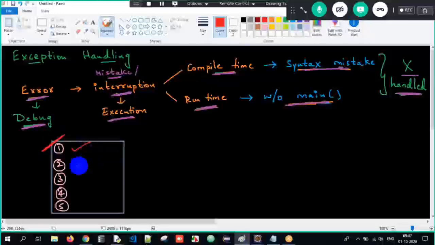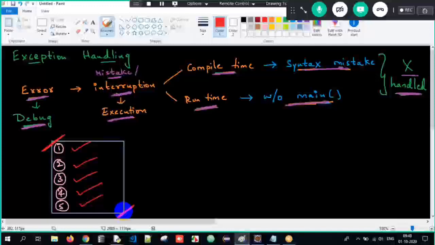Line number 1 gets executed, 2 gets executed, 3, 4, 5, and your program will terminate. So what did you understand? Your program started, executed, terminated. No problems, nothing, successful program, successful output, perfect. Okay, not a problem at all.